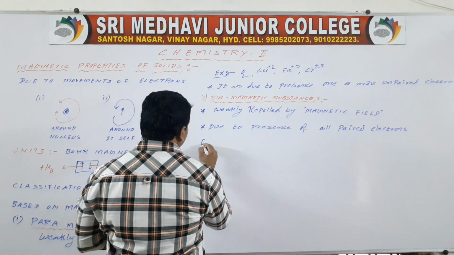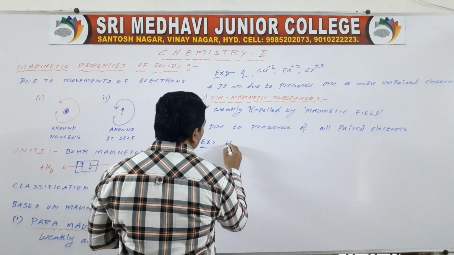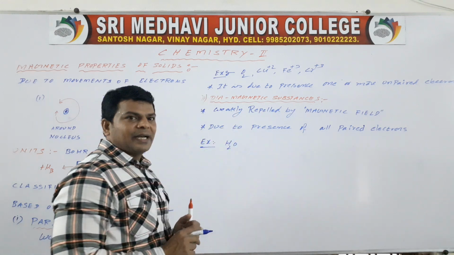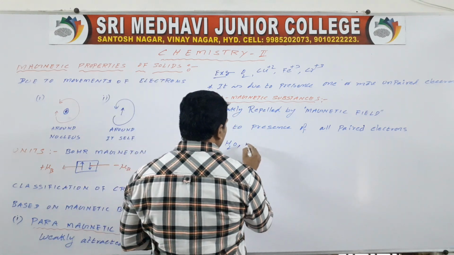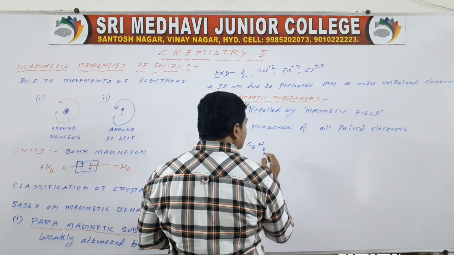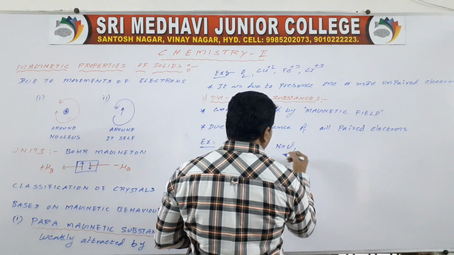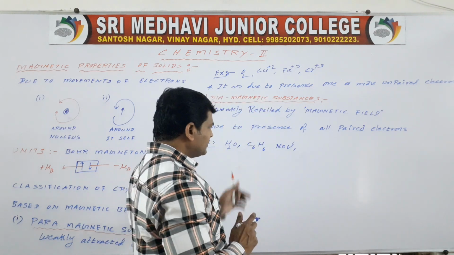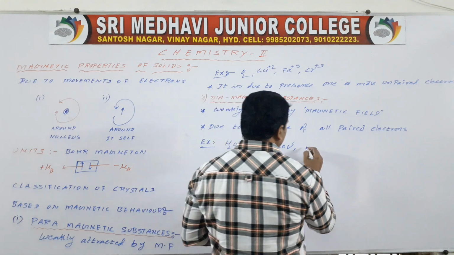Examples: pure water is a diamagnetic substance, C6H6 benzene, NaCl sodium chloride, and next CrO2, not TiO2, CrO2.